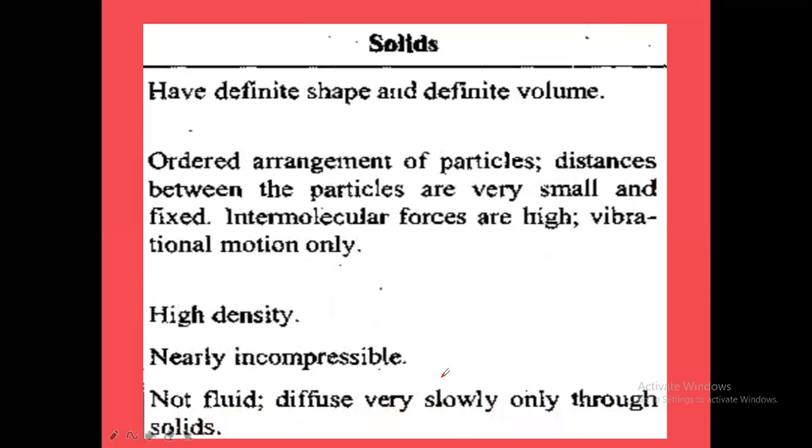And if you come to the solids, solids have a definite shape and definite volume. Ordered arrangement of particles means in solids the orderly arrangement of particles will be seen. That means the degree of disorderliness is very less. Remember, that means the entropy of solids will be very less. When you heat the solids, they will convert into what? Liquids. Now when you are heating the solid to liquid, that process is called what? Melting. In the melting process, the less entropy solids are changing into liquids with more entropy.